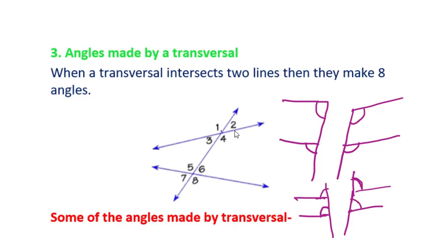So in this figure you can say which one will be corresponding angles. Angle 2, angle 6 corresponding angle, and also 4 and 8 are corresponding angles, and you can see the reverse in the left side as well.